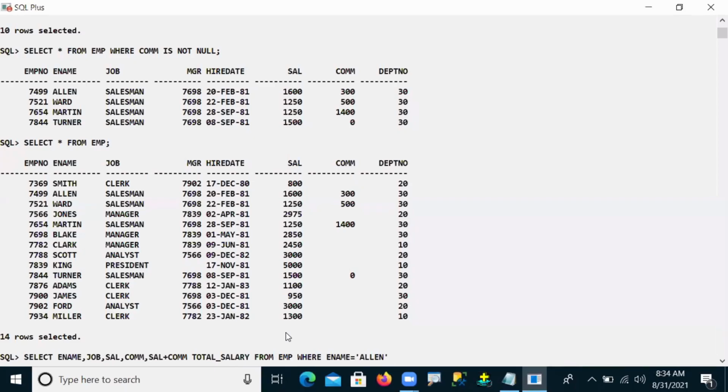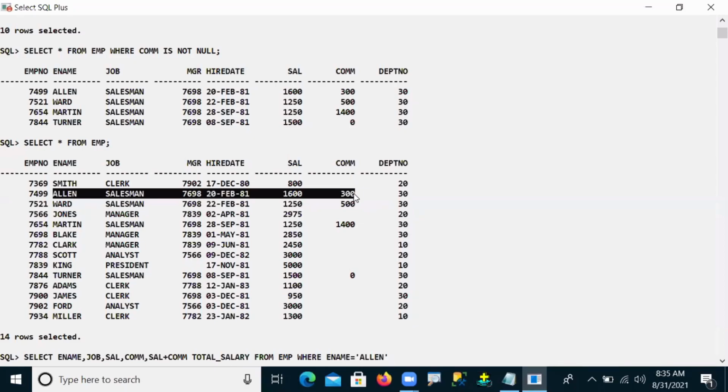Okay, so Alan is already there in my table. His name is Alan. He was working as a salesman. His salary is 1600, his commission 300. Then salary plus commission, how much? 1900.